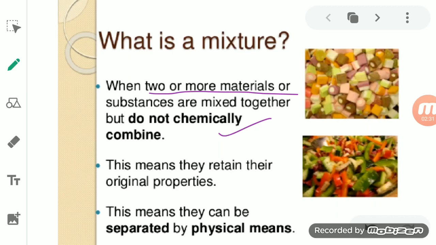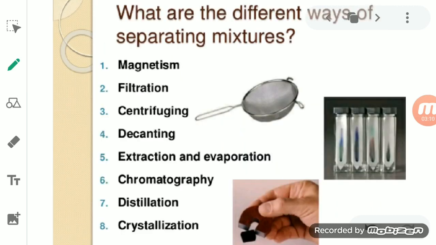If there is no change in the chemical composition of the mixture, then there will be no change in their properties either. They will retain their own original properties. If they carry their properties with them and are not chemically combined, it is very easy to separate the mixture. So these can be separated by physical means. Today we will start with the separation of mixtures.